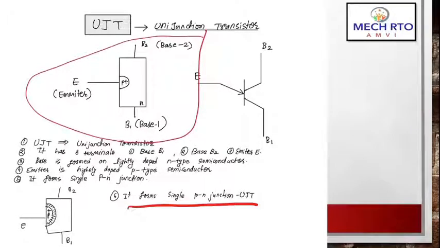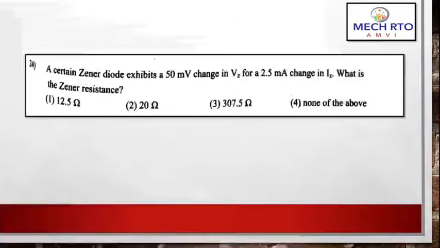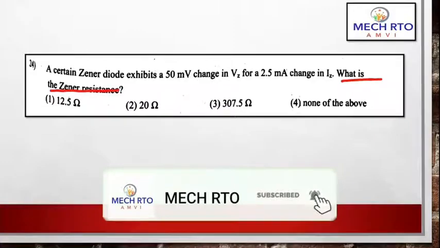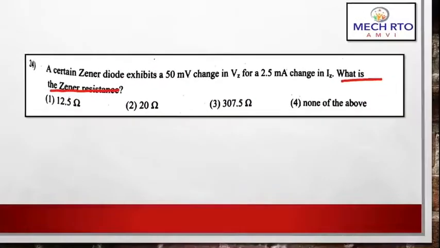Now moving on to the next question. A certain Zener diode exhibits a 50 millivolt change in Vz for a 2.5 milliampere change in Iz. What is the Zener resistance, right? So it is a very easy and numerical based question. If you know the formula of Zener resistance, the Zener resistance is equal to V by I, right?